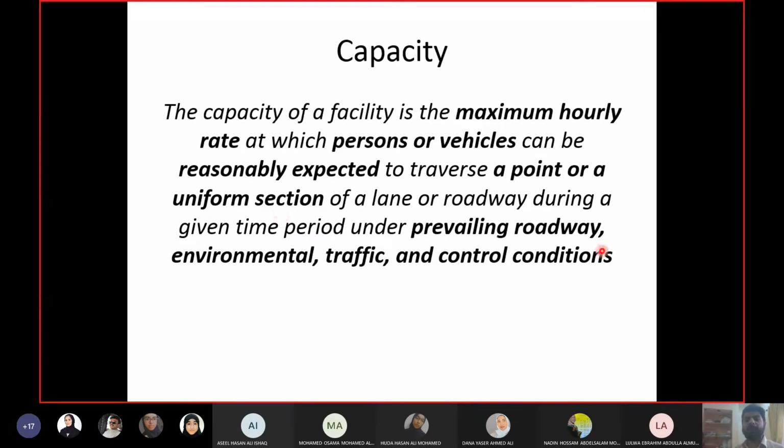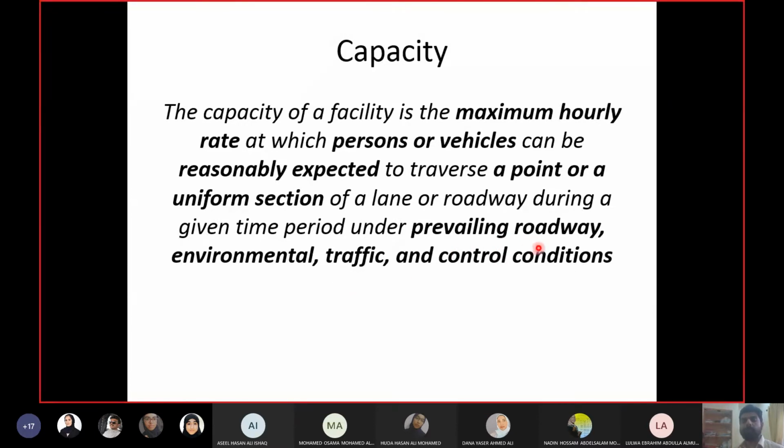Then the next thing is prevailing condition. Prevailing means existing. I am not giving you the dictionary definition, I'm just trying to make things easier, the sense in which we will use this word in this topic. Prevailing means existing conditions of the road and environment and traffic and control.